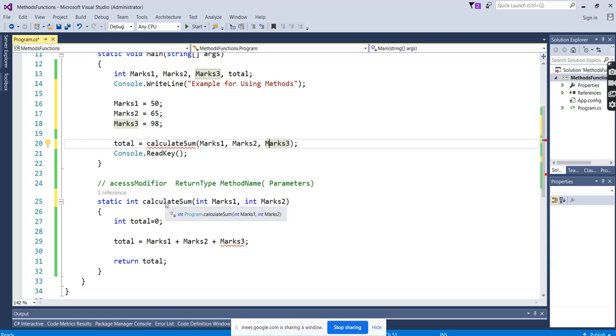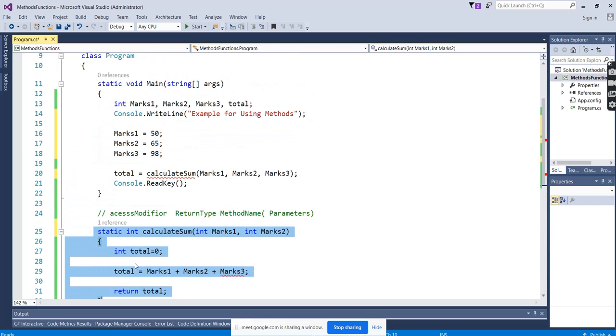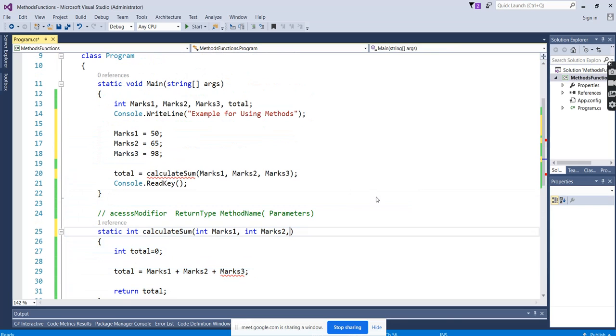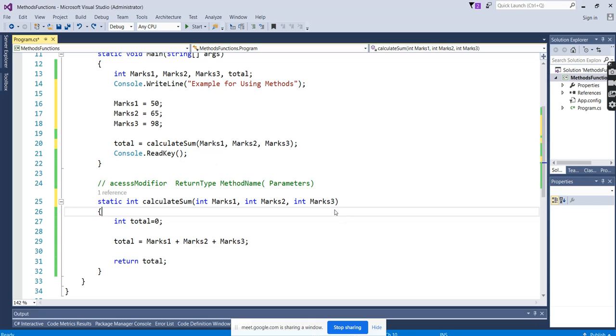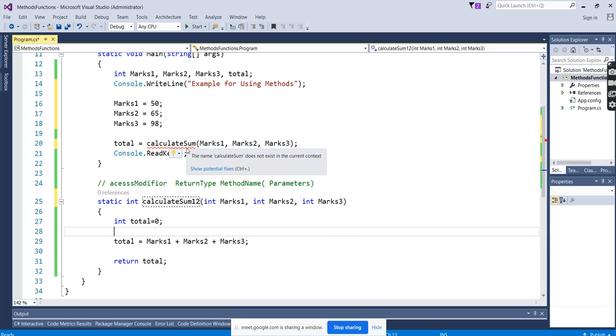The name is matching, but the parameters are not matching. It is saying I am searching for the calculate method which takes 3 arguments. Is there any calculate method with 3 arguments here? No. That's the reason it's giving an error. So now I will write it with another parameter, so it accepts 3. And if I give the wrong naming here, then it is not going to take it. Again it will give an error saying that calculate sum does not exist.